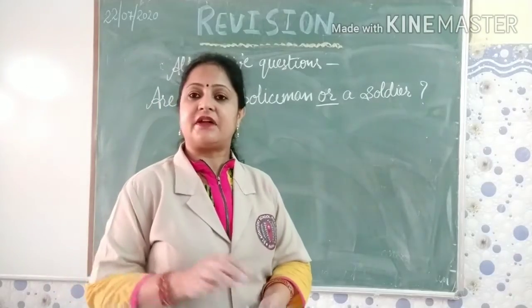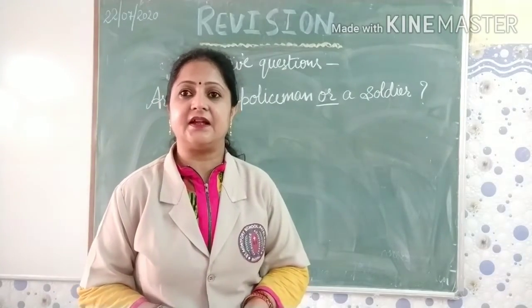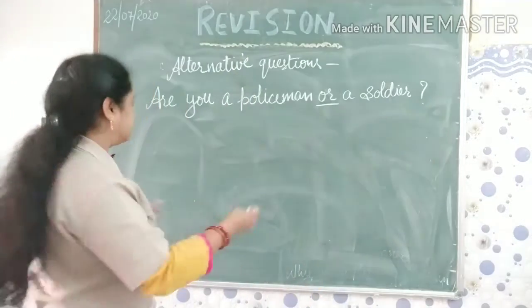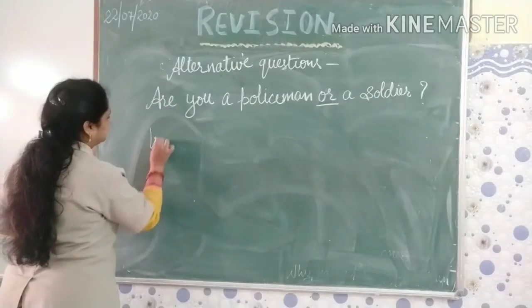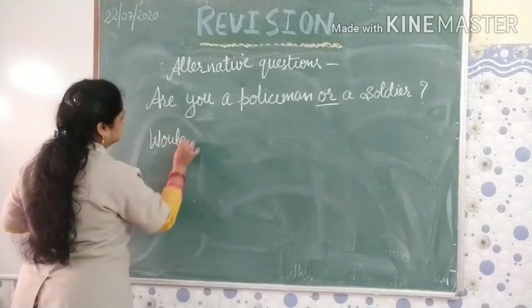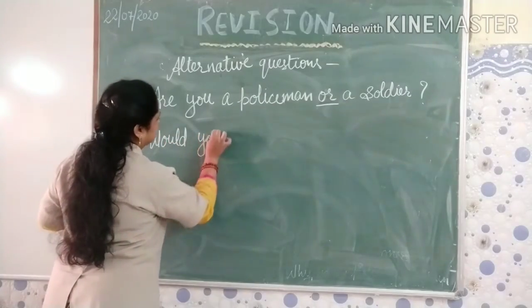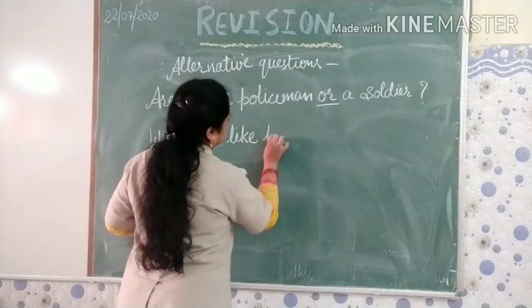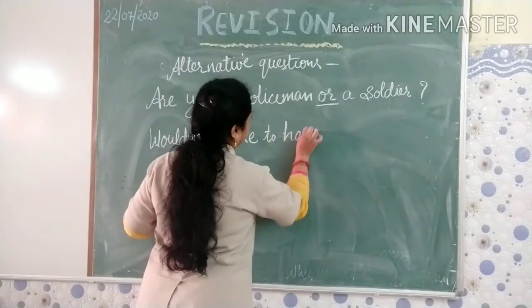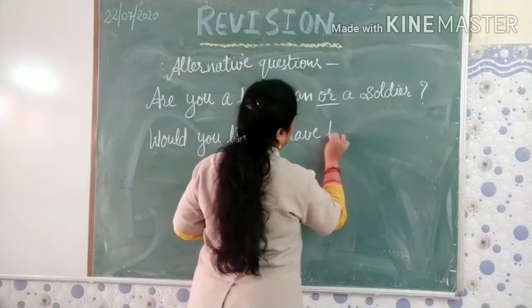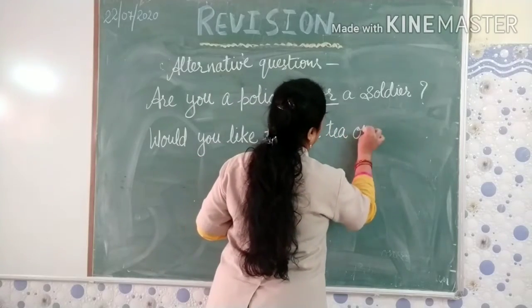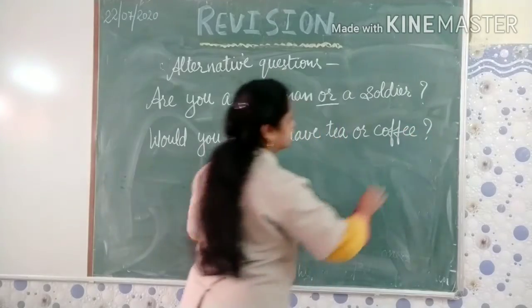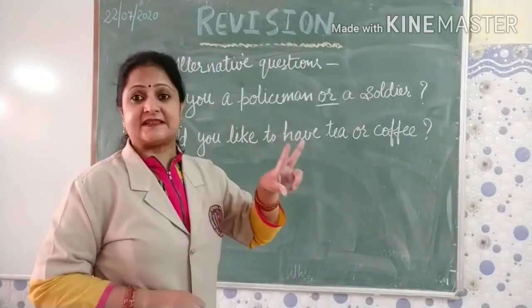And one more example we can take here. Would you like to have tea or coffee? Here again we can see that two choices are given.